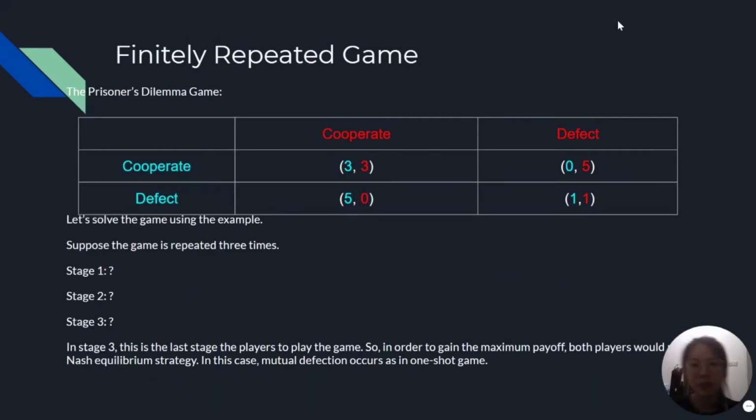Hi doctor, I'm Lia Tian. Now I'm going to present the example of finitely repeated games. Let's solve the game using the example. Suppose the game is repeated 3 times: stage 1, 2, and 3. Stage 3 is the last stage that the players play the game. So in order to gain the maximum payoff, both players will just play the Nash equilibrium strategy. In this case, mutual defection occurs as in the one-shot game.